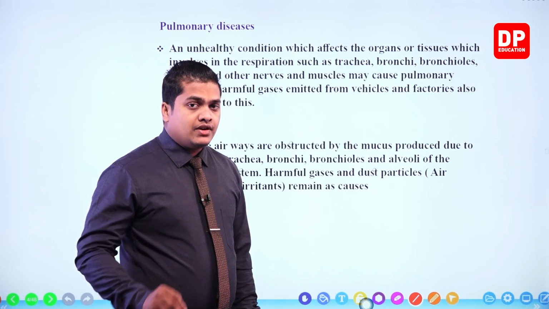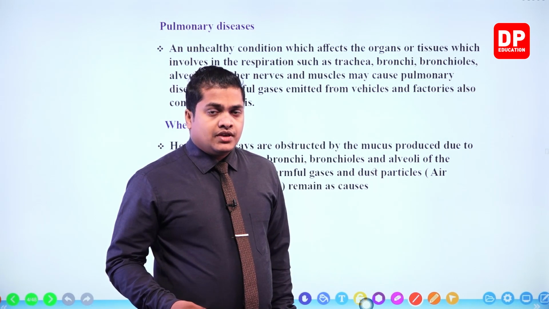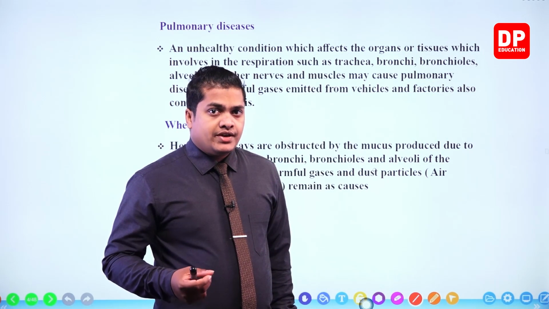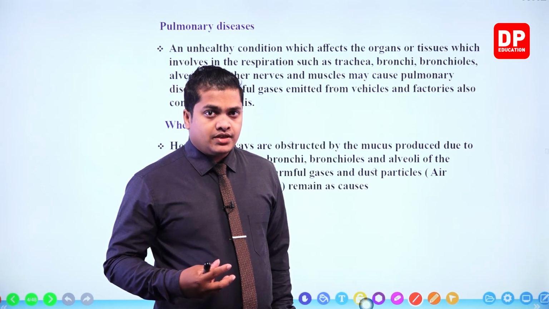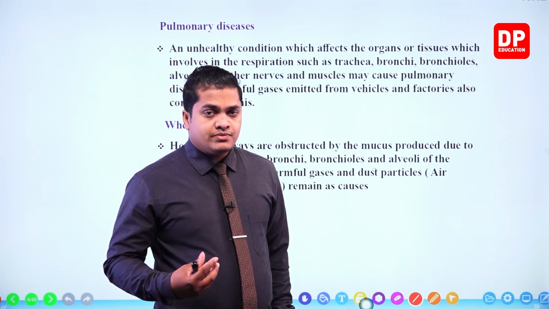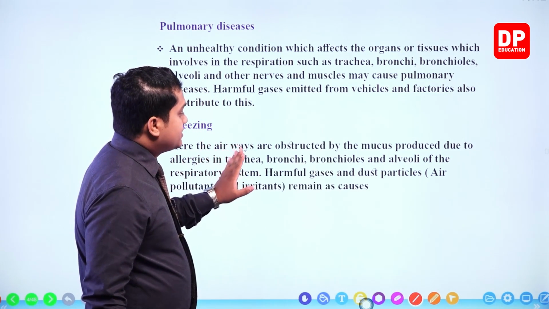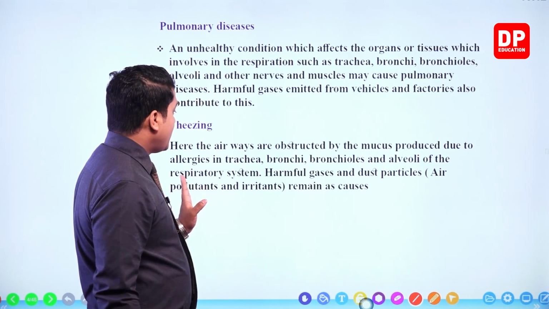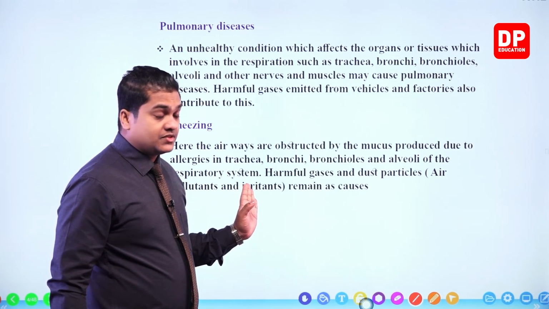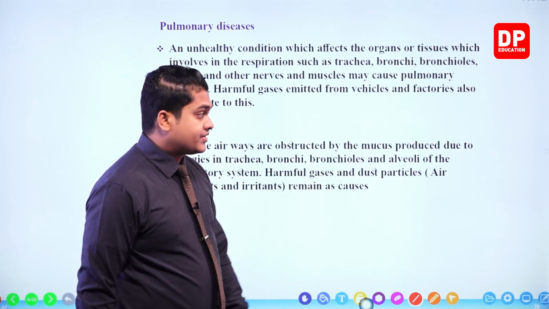But what will happen if the quality of the air drops down? If the quality of the air drops down, my dear children, more and more mucus will be produced by the respiratory tract in order to get clean air. In that case, the airways will get obstructed by the extra mucus produced due to allergies in the trachea, bronchi and bronchioles, that means within the respiratory tract.